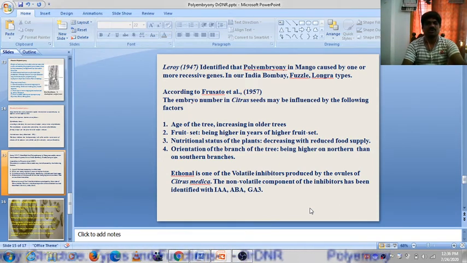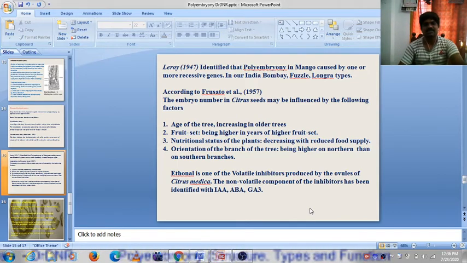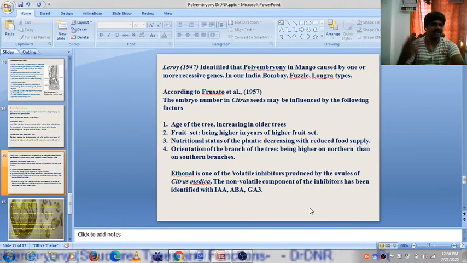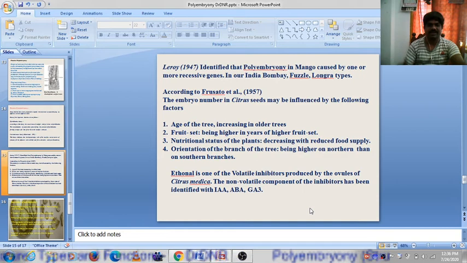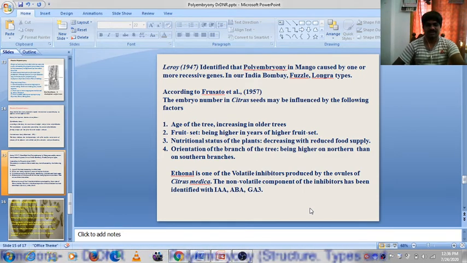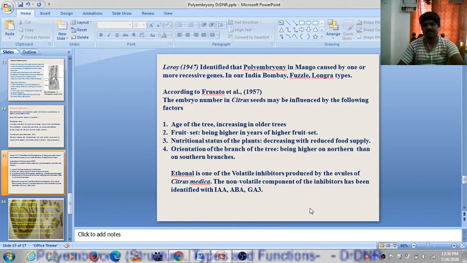According to Usato et al., 1957, the embryo number in citrus seeds may be influenced by the following factors. What are the factors? First one is the age of the tree. Increasing the age of the tree, polyembryony also will be increased. Fruit set is higher in years of higher fruit set. Old trees give more chance for polyembryony.